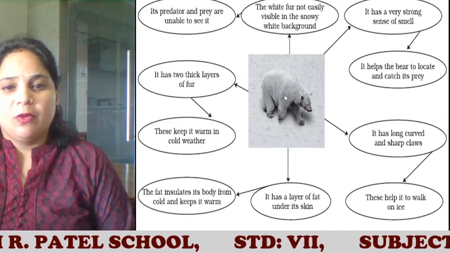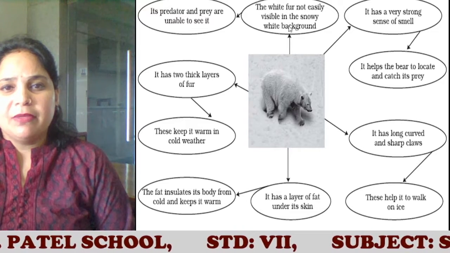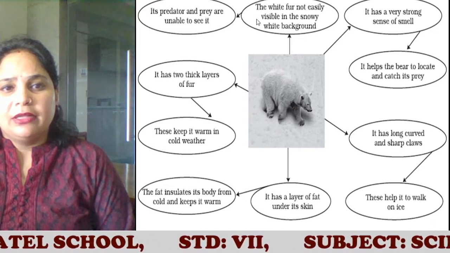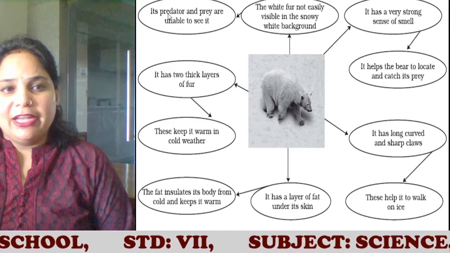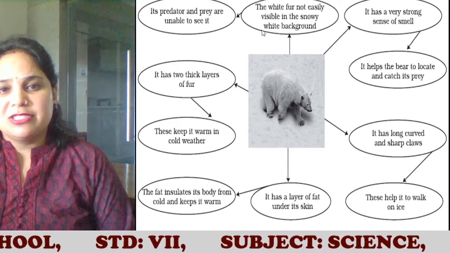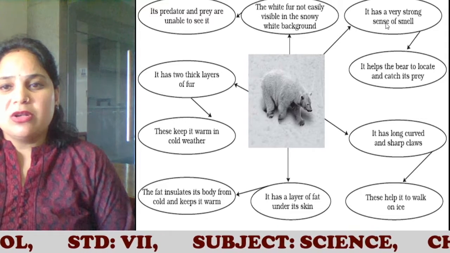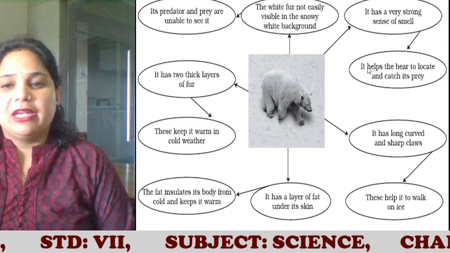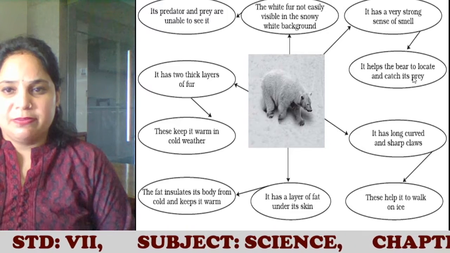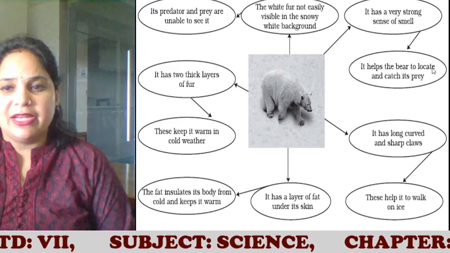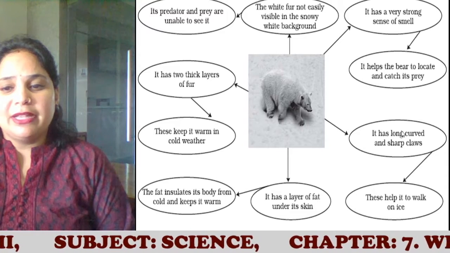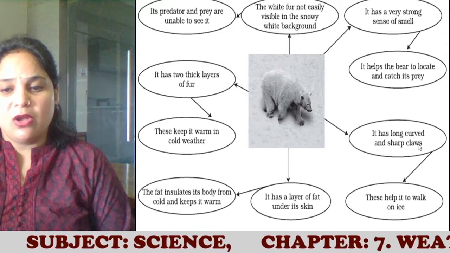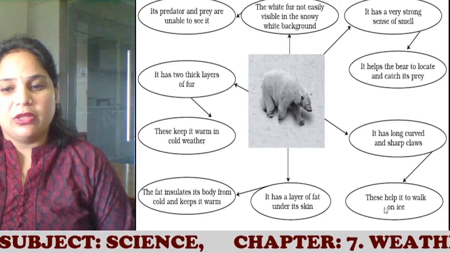So let's see what characteristics they have developed. The first one, the white fur is not easily visible in the snowy white background, and its predator and prey are unable to see it. Second, it has a very strong sense of smell, which helps the bear to locate and catch its prey easily. Third, it has long curved and sharp claws which help them to walk on the ice.